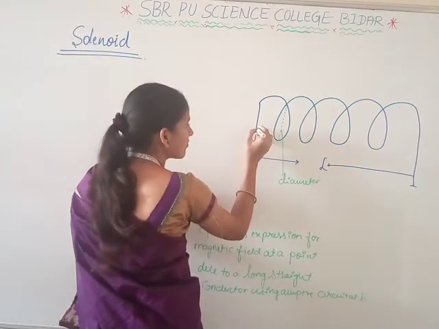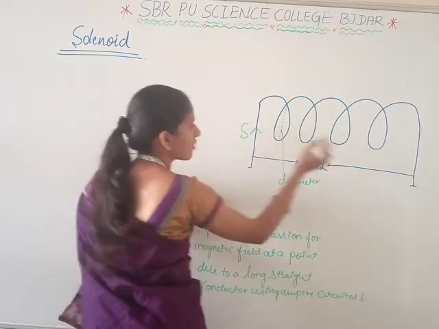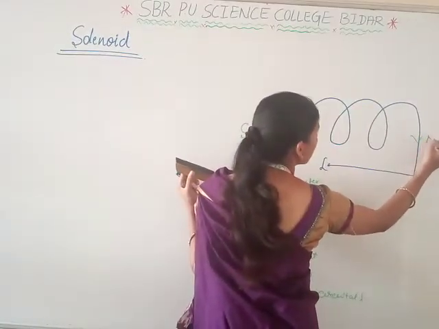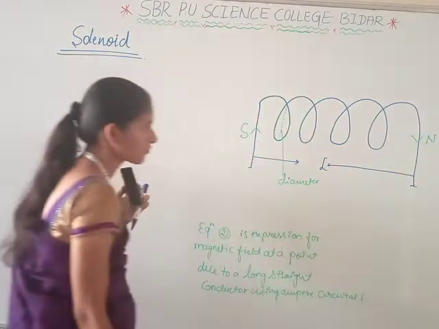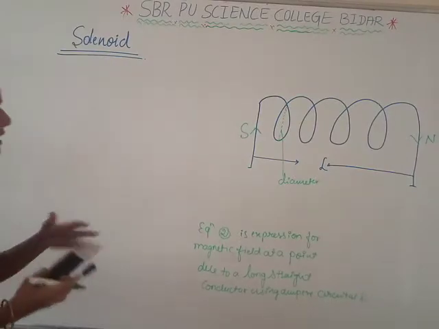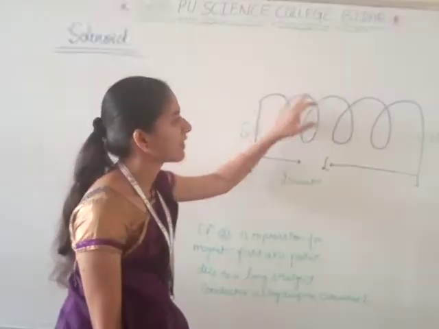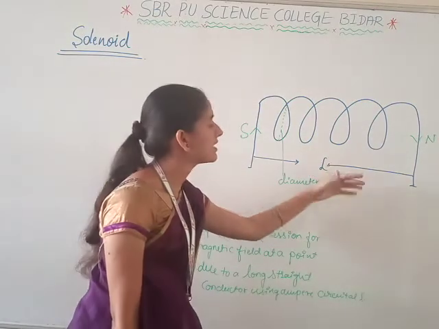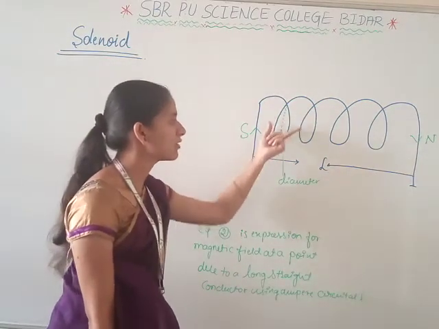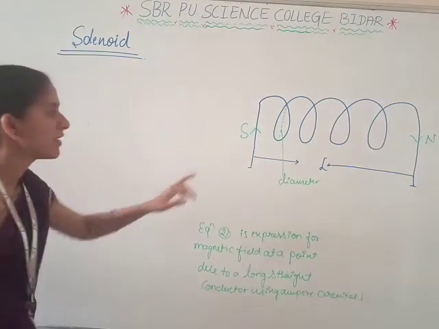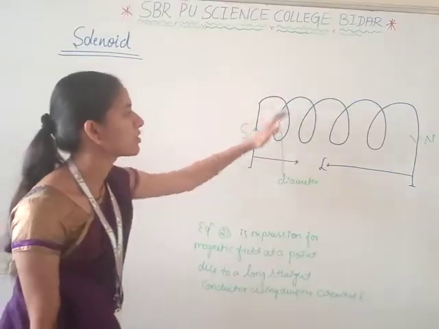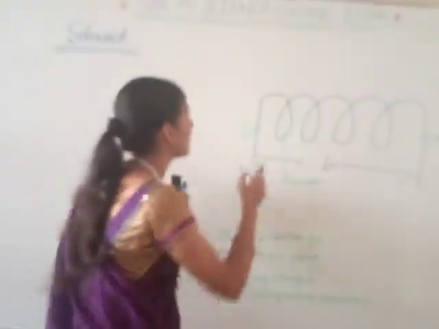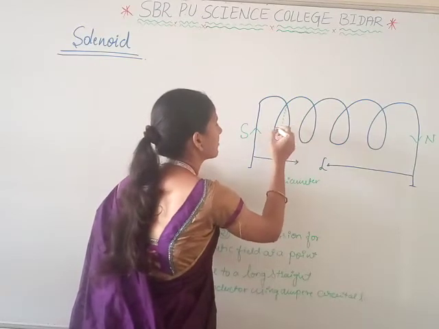The current moves from south to north pole here. The direction is like this.